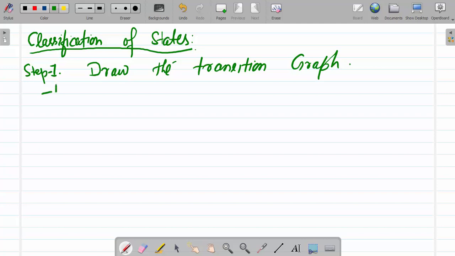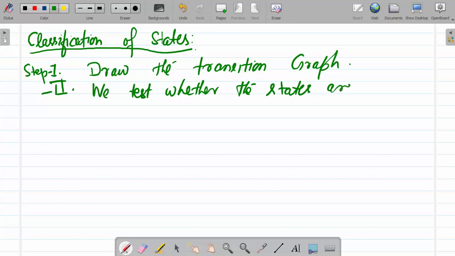Now, in second step, step 2, we test whether the states are transient or persistent.